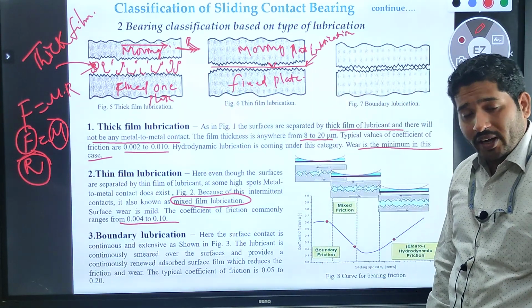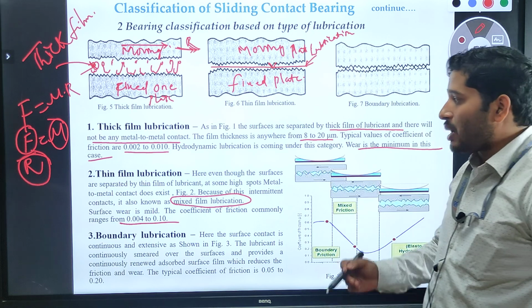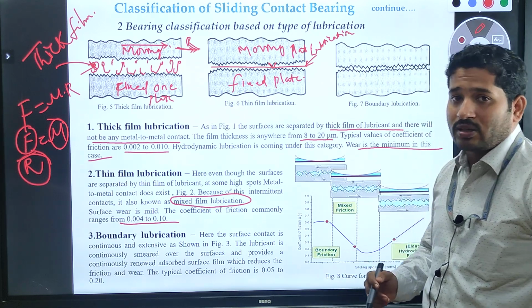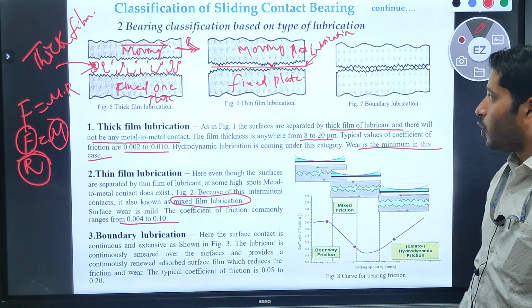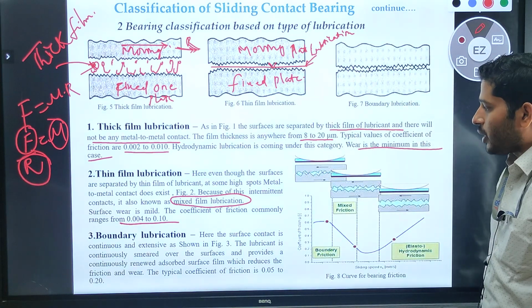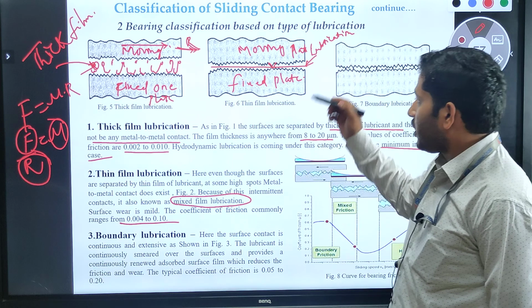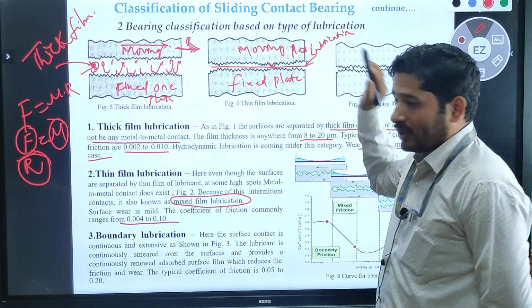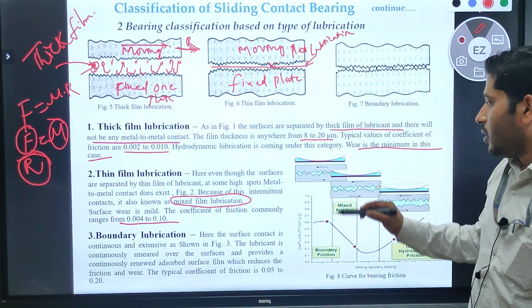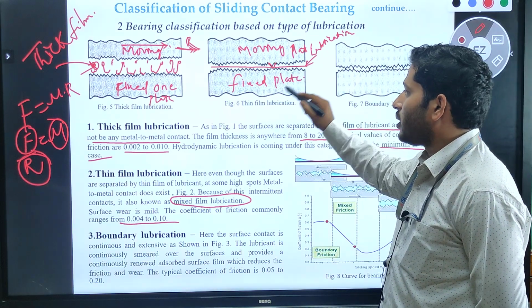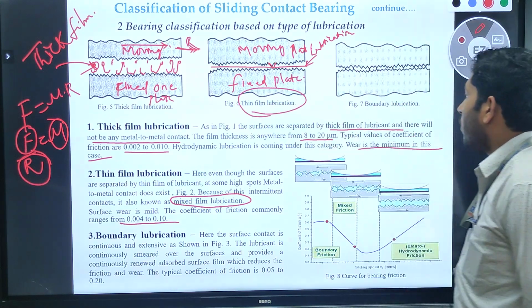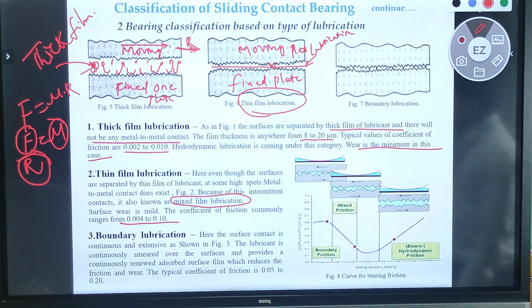In thin film lubrication, we are supplying a small amount of lubricant between the fixed plate and the moving plate. In some cases there is a possibility of metal to metal contact at high spots. So that is thin film lubrication.